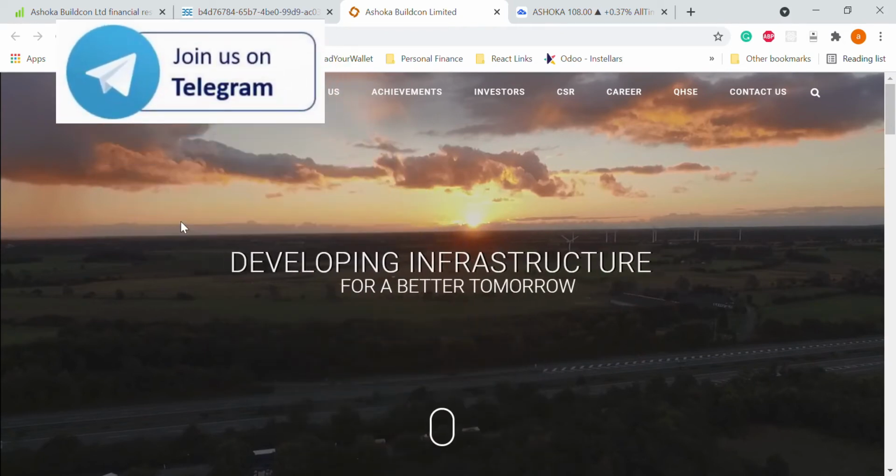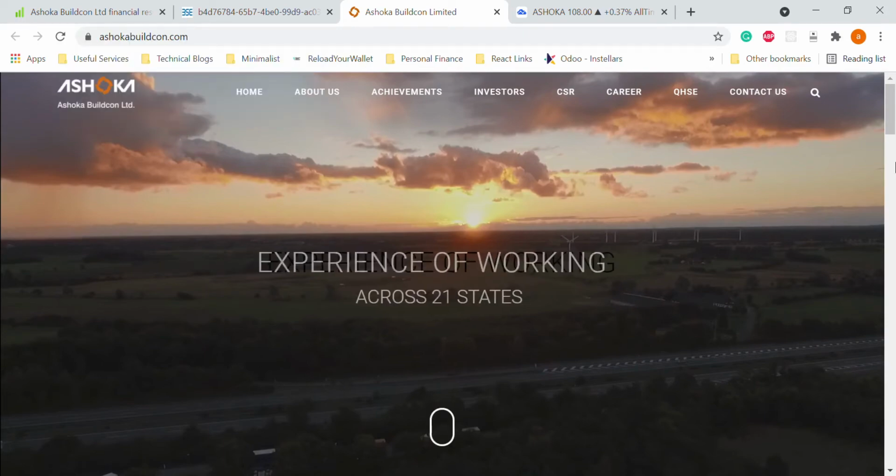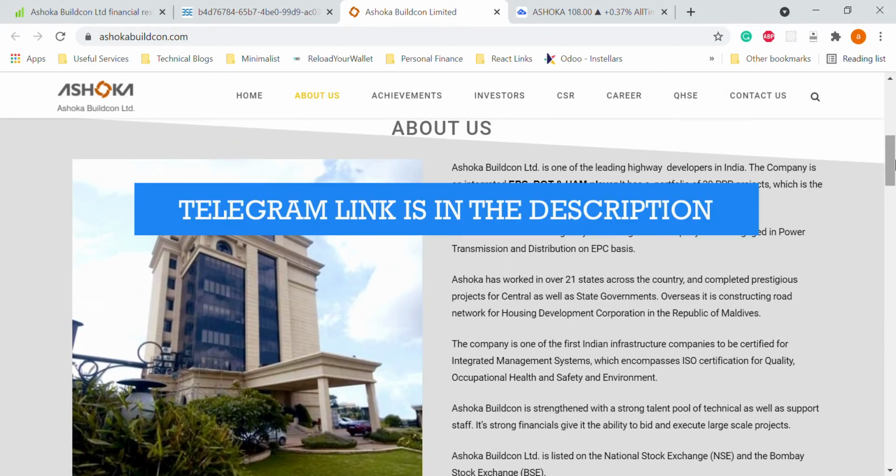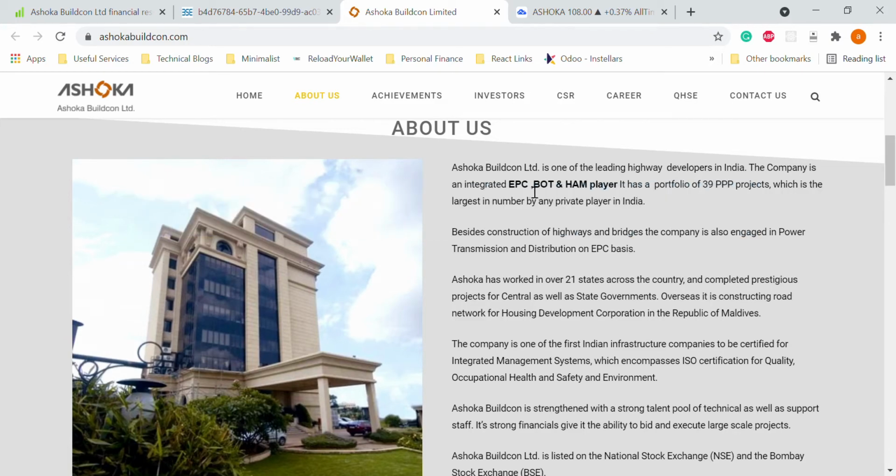Ashoka Buildcon is in the infrastructure segment and it has three business models. If you see the about us of this company, then we'll get to know the details. So they have three different business models. One is EPC. EPC is engineering, procurement and construction. Then the BOT model is build, operate and transfer, and HAM is hybrid annuity model.